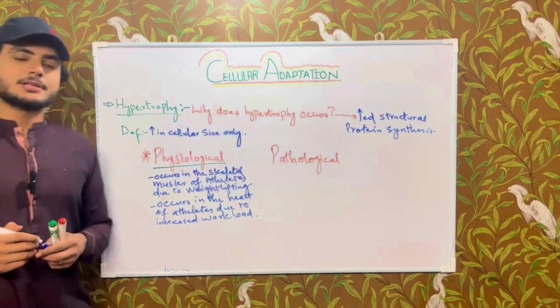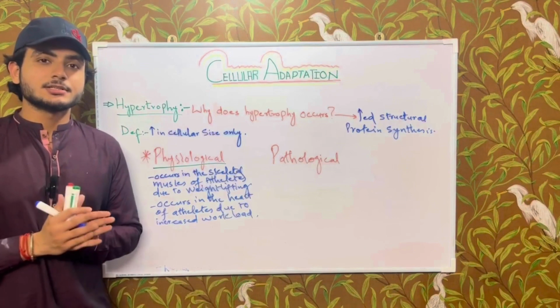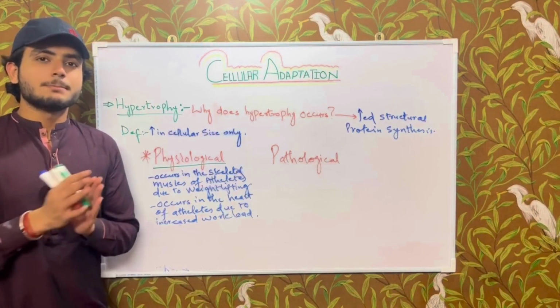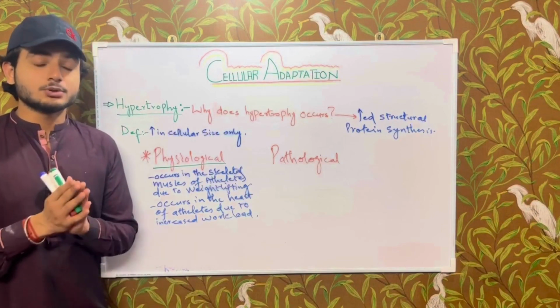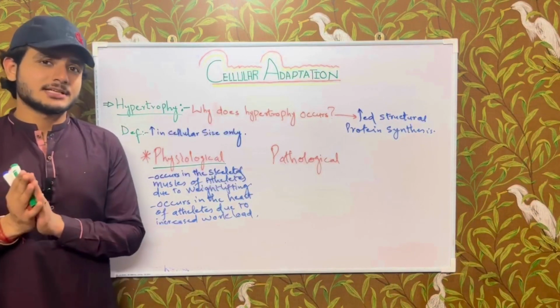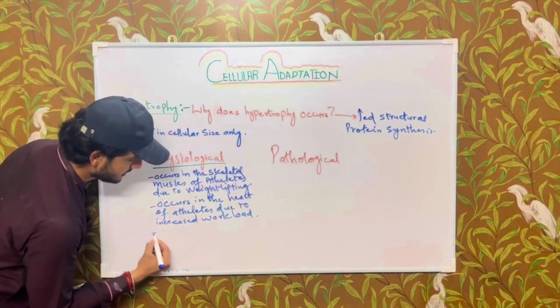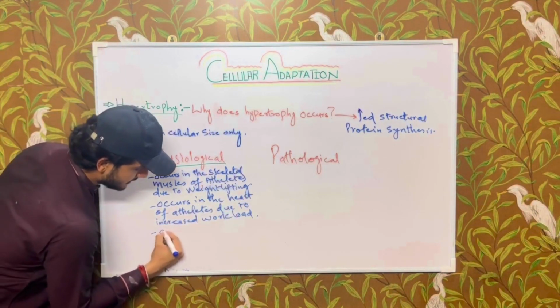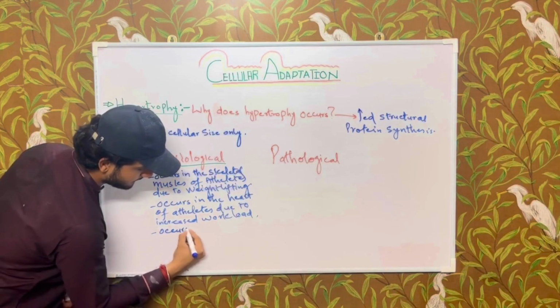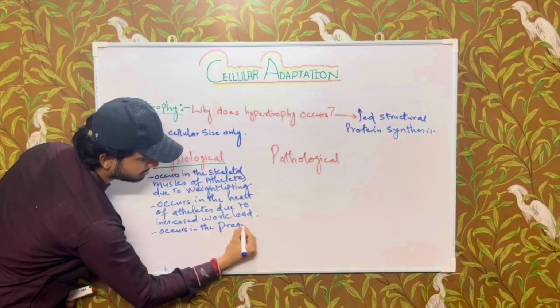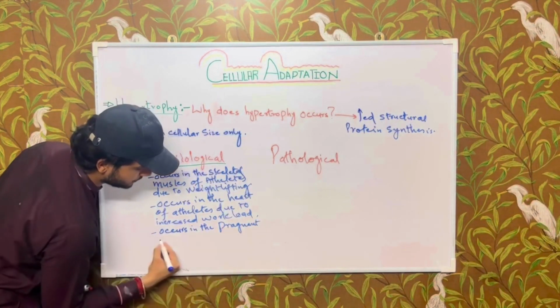And the third example is that it occurs in the pregnant uterus. The pregnant uterus undergoes both hypertrophy as well as hyperplasia. So you must keep this point in your mind. This point is worth remembering.